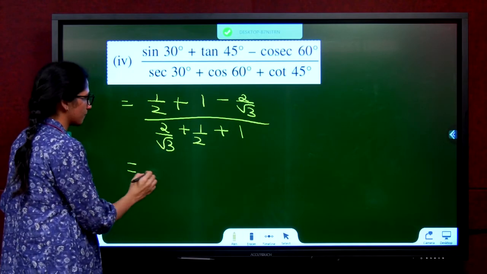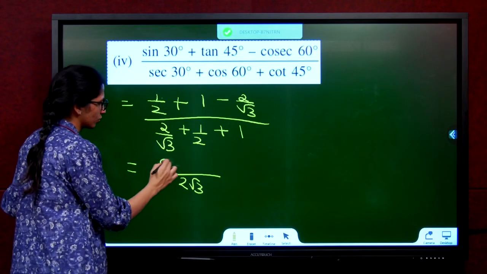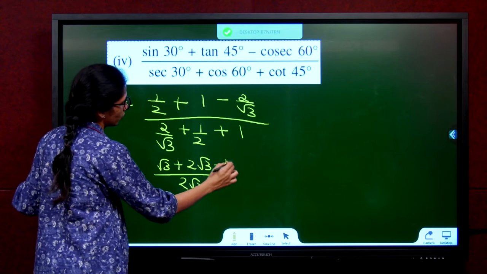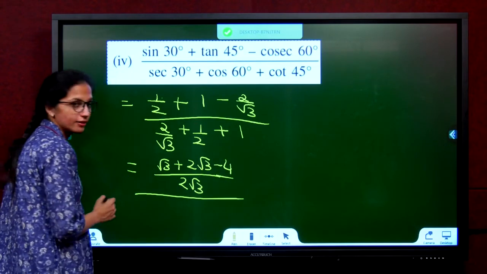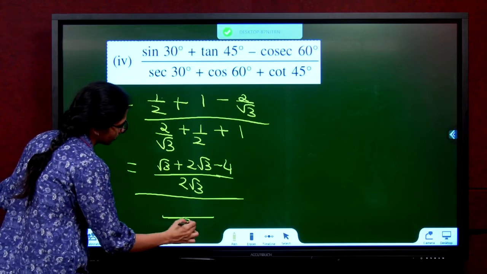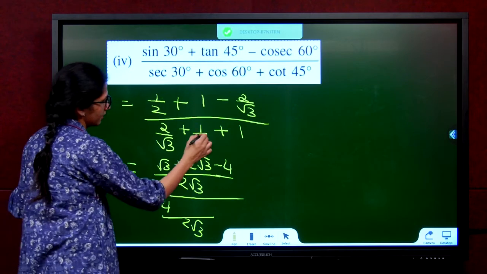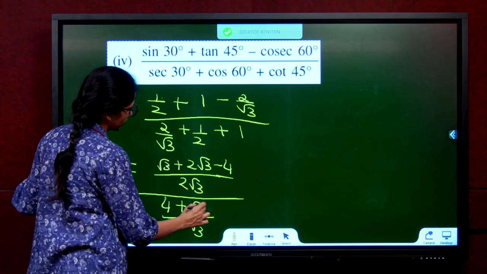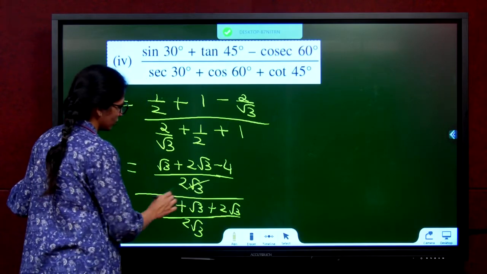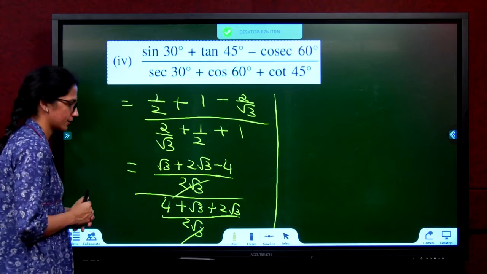What do we do? Take LCM on top and bottom. LCM on top, 2 root 3. Multiply and divide with root 3. Multiply and divide with 2 root 3. And multiply and divide with 2. Divided by. Take LCM again. 2 root 3. Multiply and divide with 2. So you get 4. Multiply and divide with root 3 plus root 3. Multiply and divide with 2 root 3. 2 root 3 cancels.